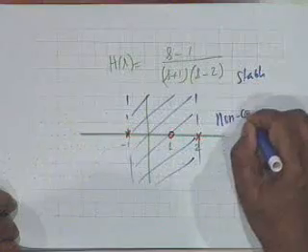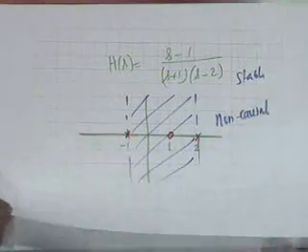If the ROC is a strip, obviously one of the poles calls for a left half plane ROC. Another pole calls for a right half plane ROC, and it is the intersection between the two, and therefore the system must be non-causal. All right, we can definitely say the system is non-causal.